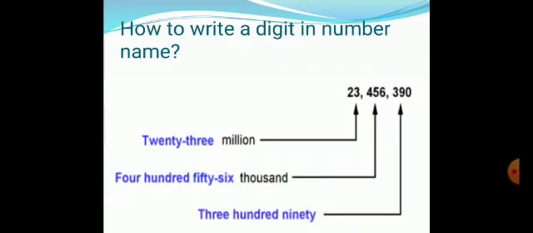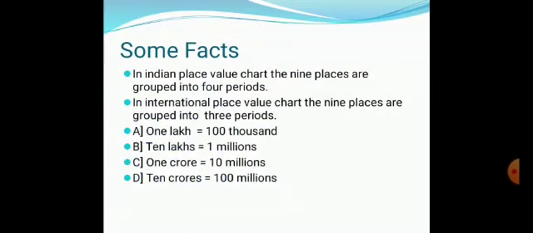How to write a digit in this number? First, we will put commas after every 3 digits, and the commas will be put from the extreme right hand side corner. How will we read this number? 23,456,390. Some facts. In the Indian place value chart, the 9 places are grouped into 4 periods.